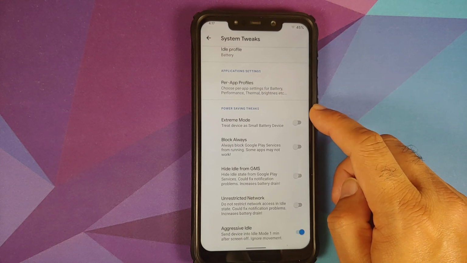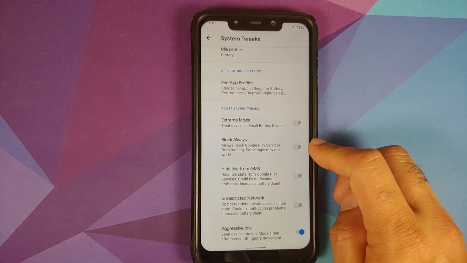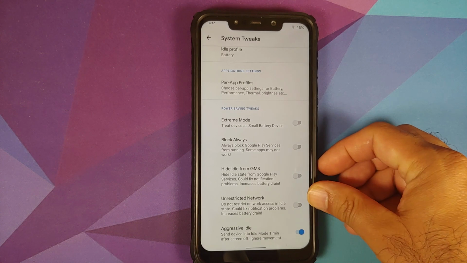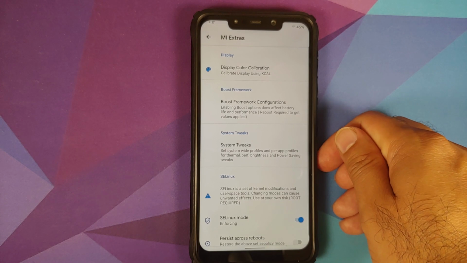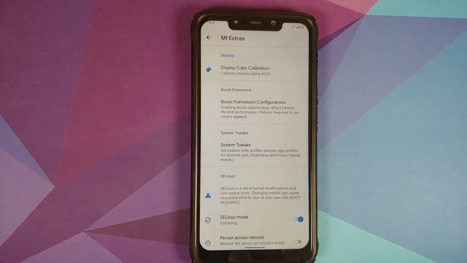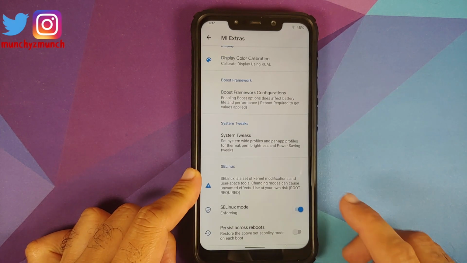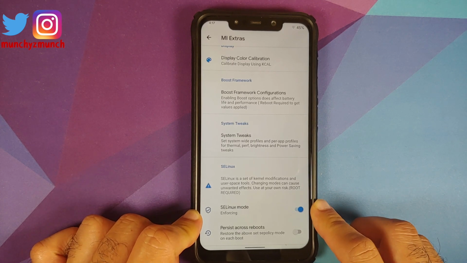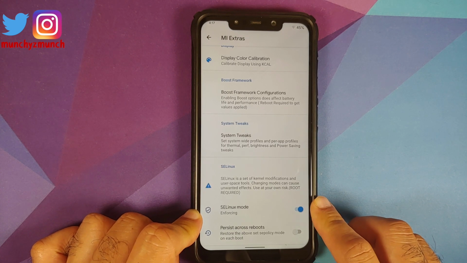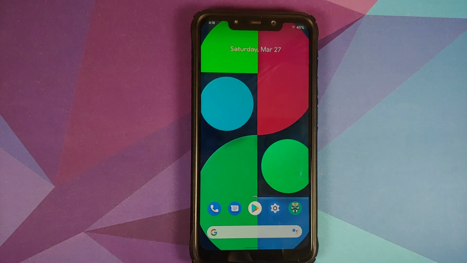Then what are the power saving tweaks you are looking for? Do you want extreme mode, block always, hide idle from GMS, unrestricted network, or aggressive idle? So a bunch of different options to save your battery, or in case you want extreme performance out of your device, you have all those options. Then you can change your SELinux. Right now it is set as enforcing, and you can change it to permissive once you disable this toggle. And in case you want it to persist across reboots, you have a toggle for that as well.